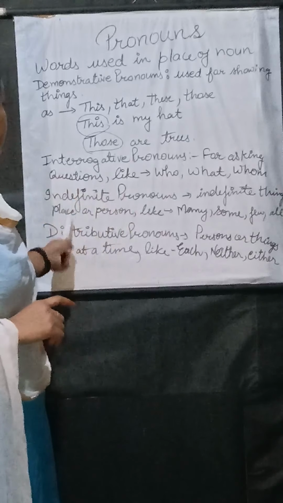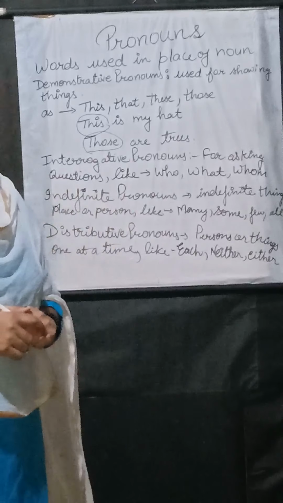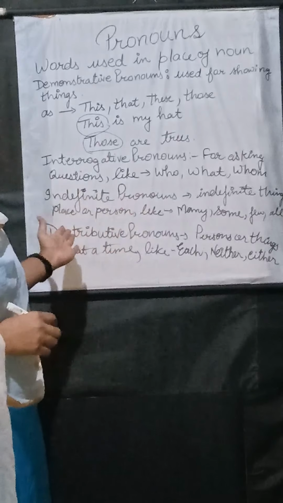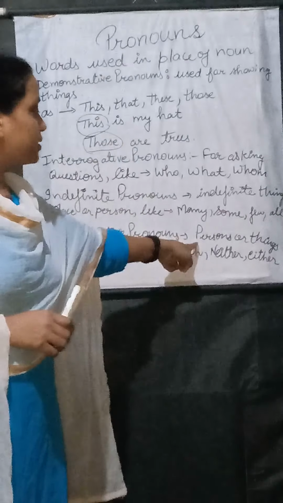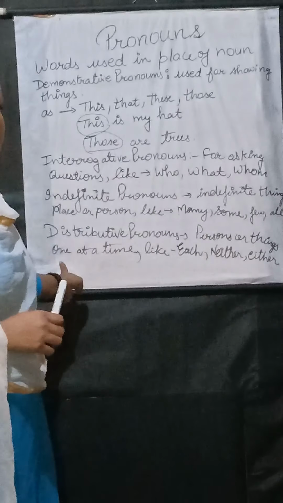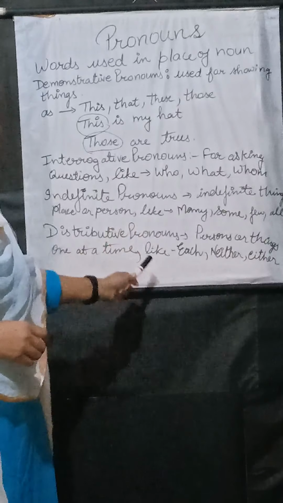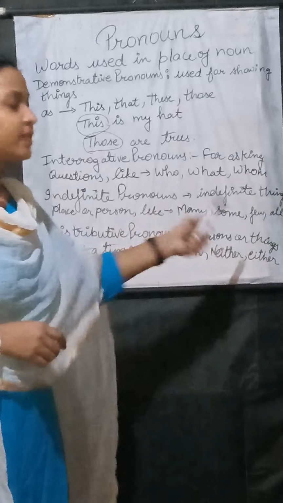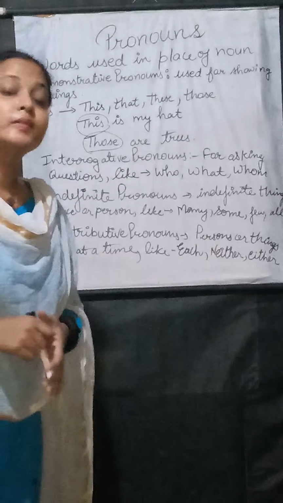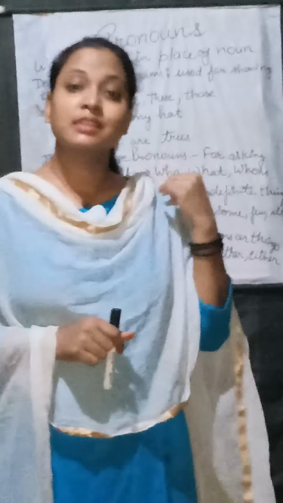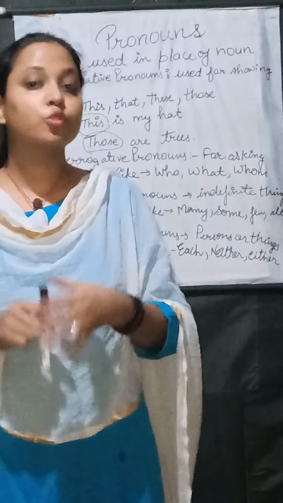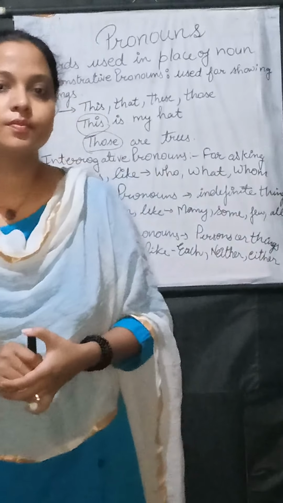And here you can see the last one, distributive pronoun. Distributive pronouns refer to persons or things one at a time, just like each, neither, either. And now we will discuss each of them in detail through your book. So let's start.